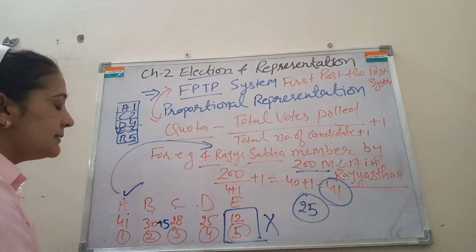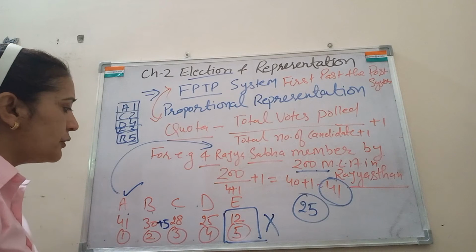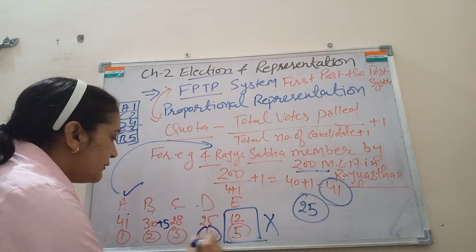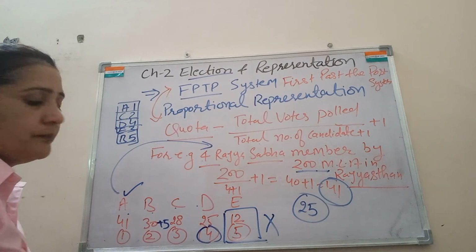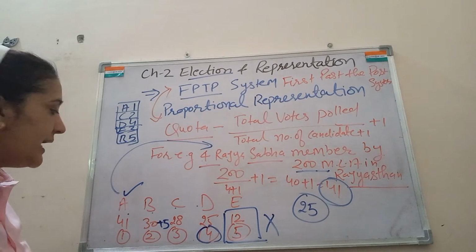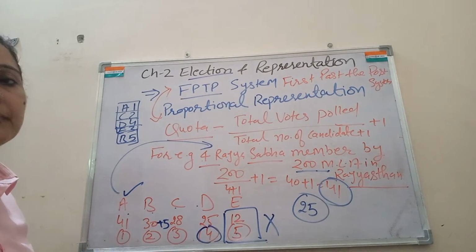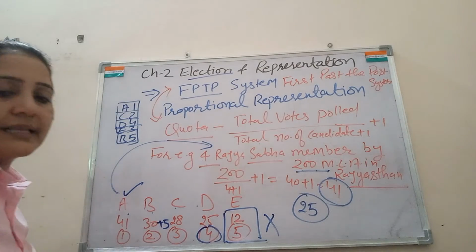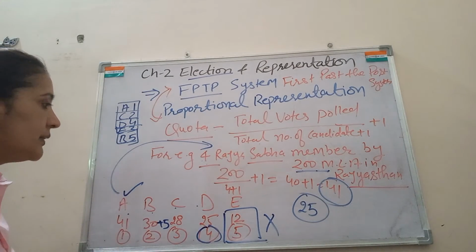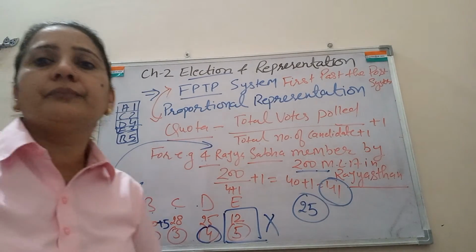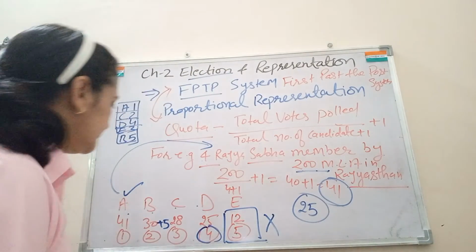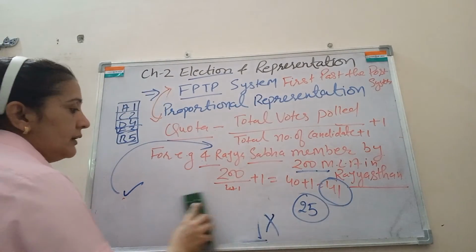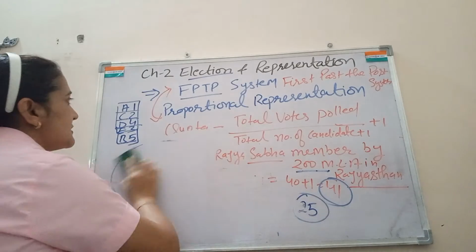What happened next? This 4th candidate's votes will also be transferred to another candidate. In that way the selections will be made until they acquire the minimum quota. So in this way the candidates will be elected, and so on.